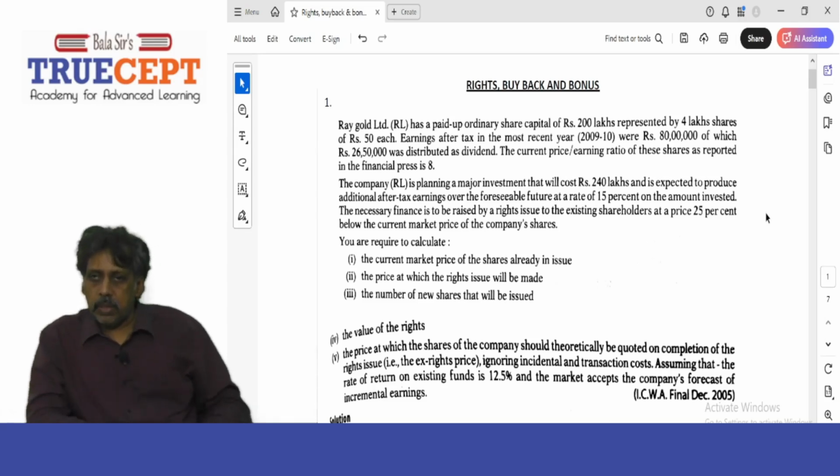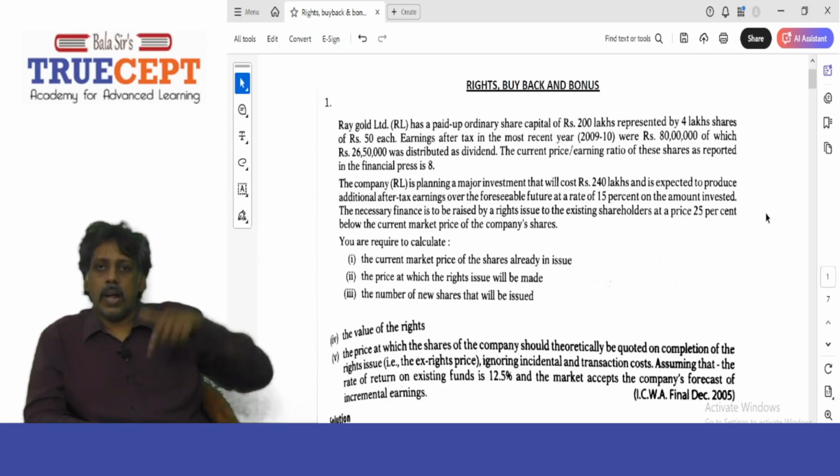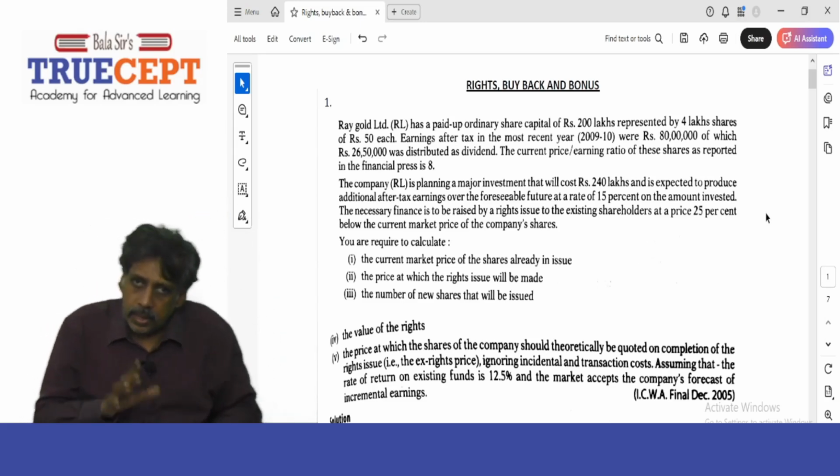That is the meaning. Now, how do you accommodate this in calculating the theoretical ex-rights price? Remember, there are two ways of finding out. One is you go to the market and buy 4 shares. Remember the previous sum, like that.